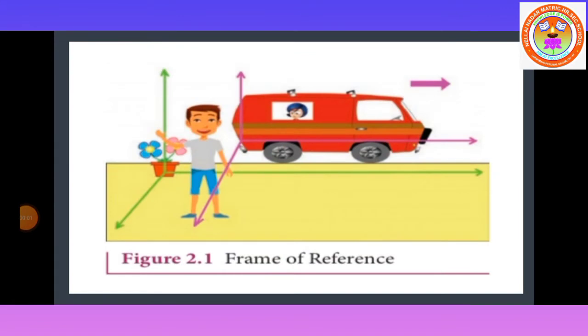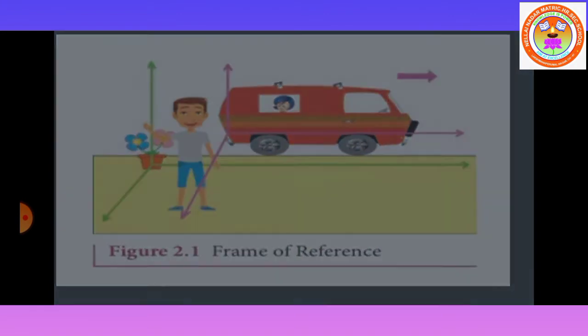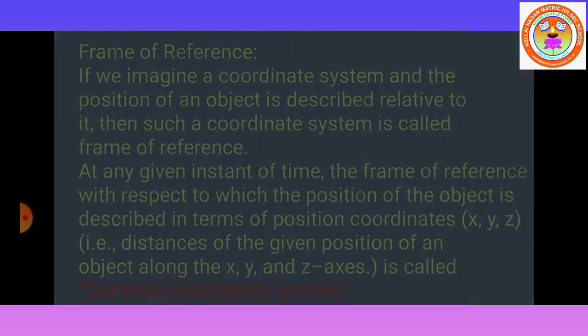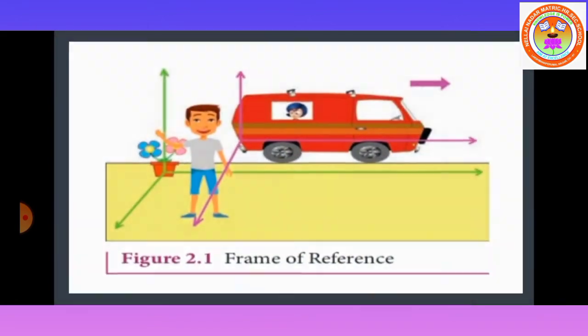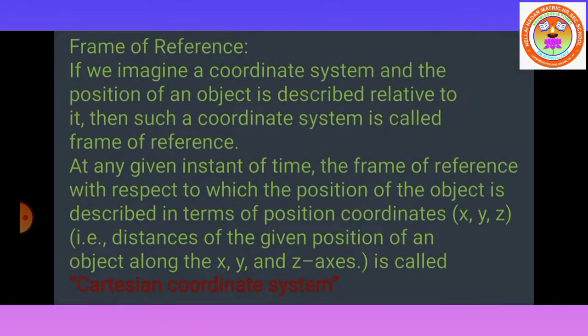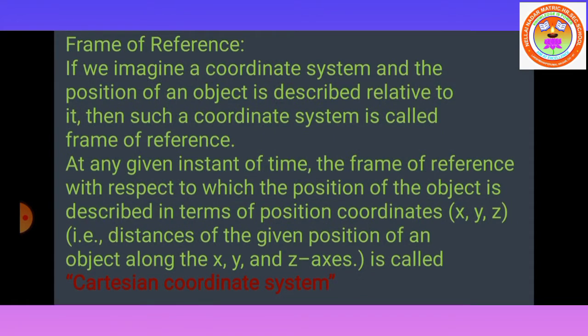Students, this is the picture of the frame of reference. If we imagine a coordinate system, that is x, y, z, we consider a coordinate system and the position of an object is described relative to it.